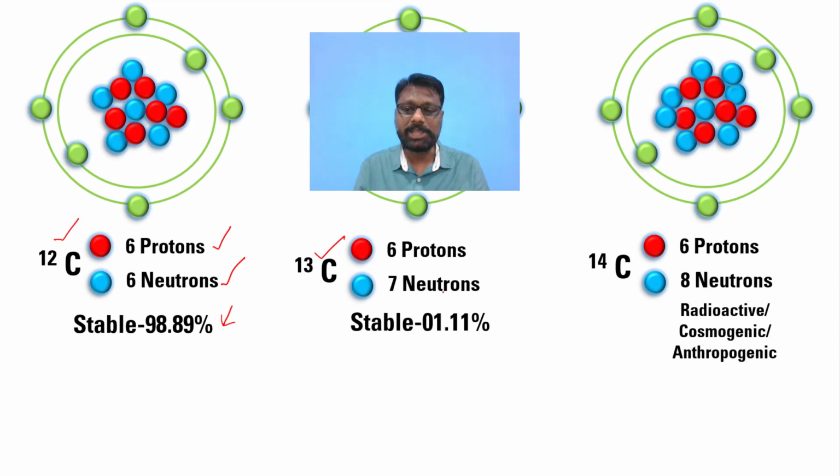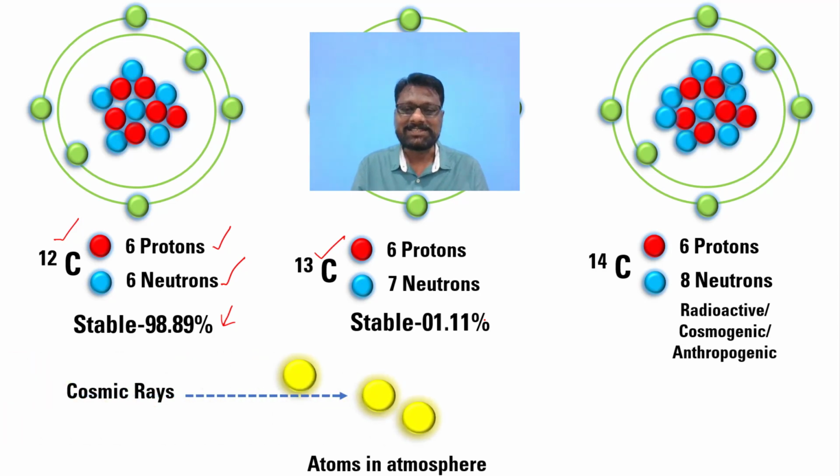But when we look at the third carbon, C14, it consists of 6 protons and 8 neutrons, and it is considered one of the isotopes of carbon. It is observed in nature through reactions.